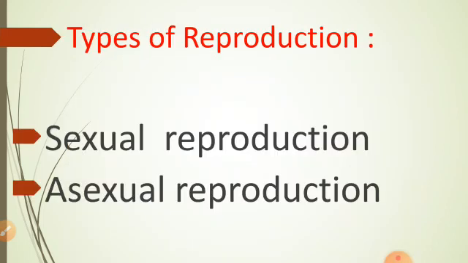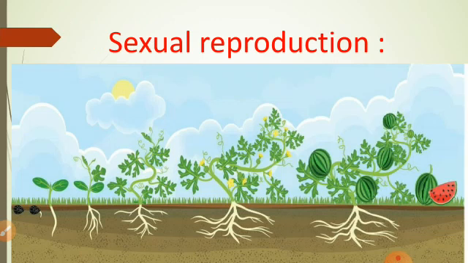What are the types of reproduction? Sexual and asexual reproduction. How will we define sexual reproduction? When plants reproduce from seeds, it is called sexual reproduction. Seeds are produced from flowers by the process of pollination and fertilization.